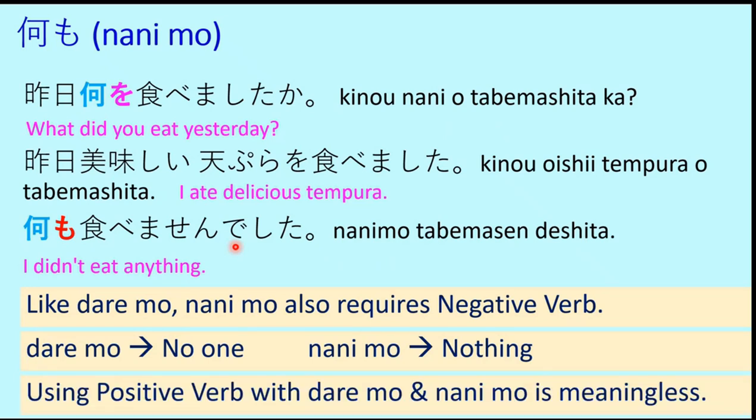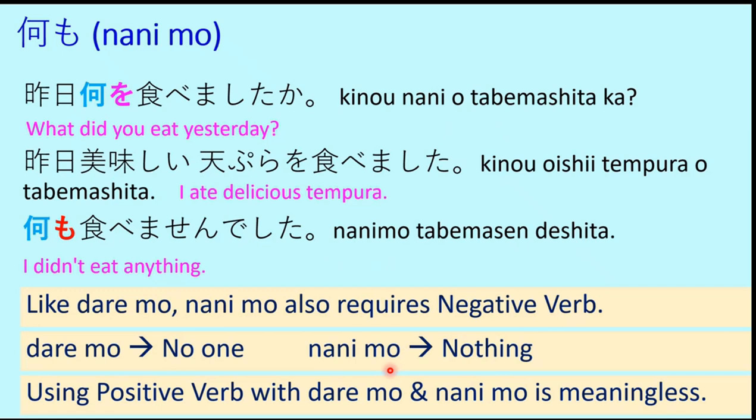So using a positive verb with daremo and nanimo is meaningless. And daremo means no one, nanimo means nothing. Daremo we discussed earlier, nanimo we are discussing today. No one, nothing. So these are the negative aspects of the answers.